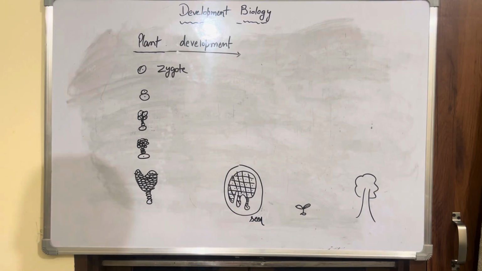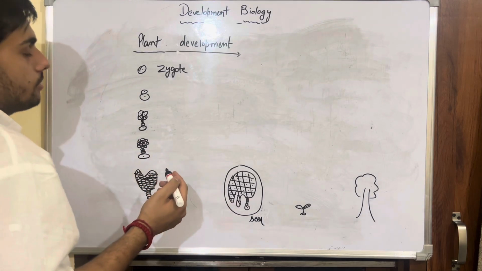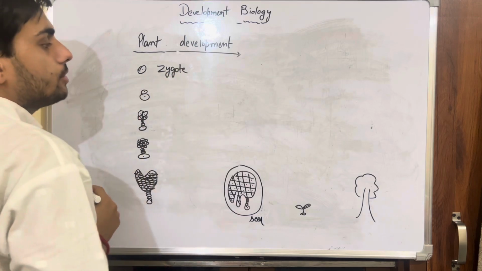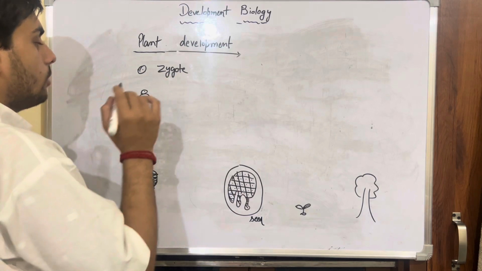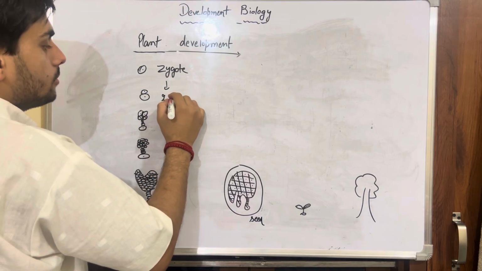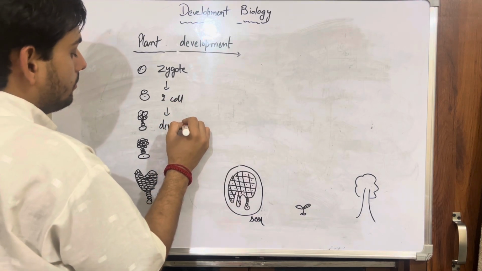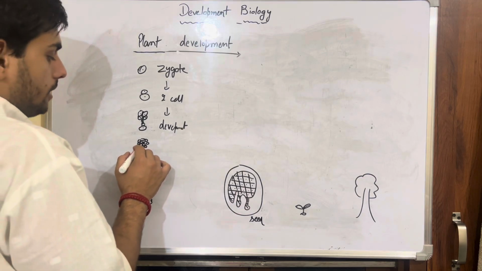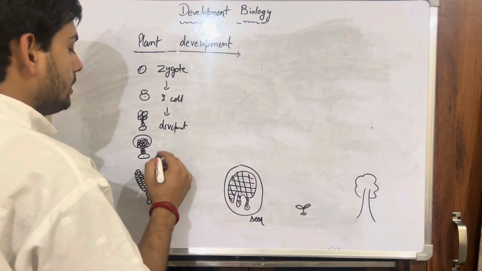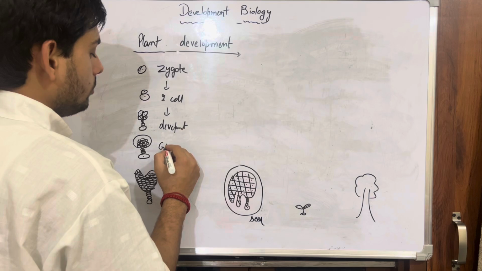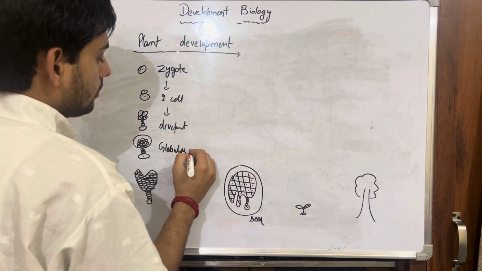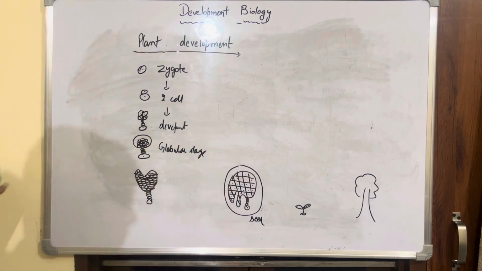After animal development, let us talk about plant development as well. Again we have fusion of gametes, then your zygote. When the zygote is formed, it will transform into a two-celled stage, from where further development arises. From here a noteworthy stage occurs, which is your globular stage.